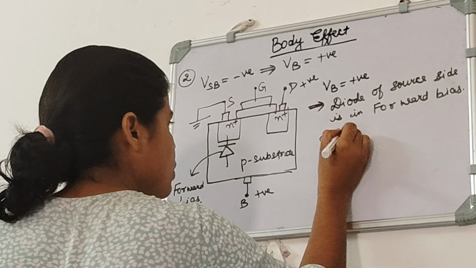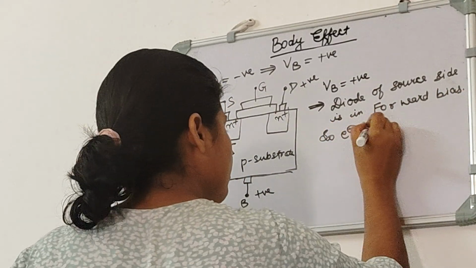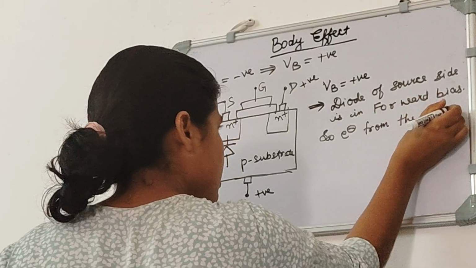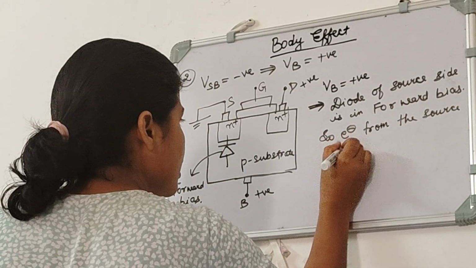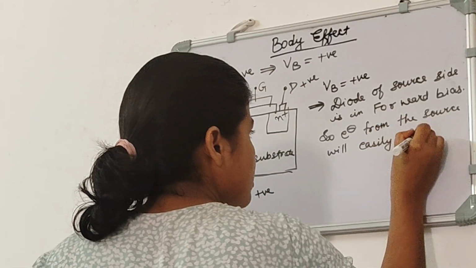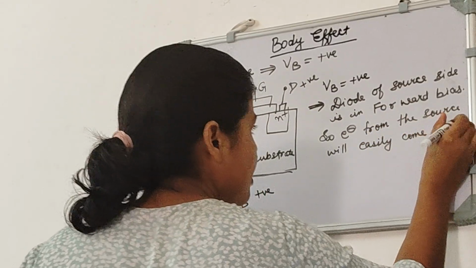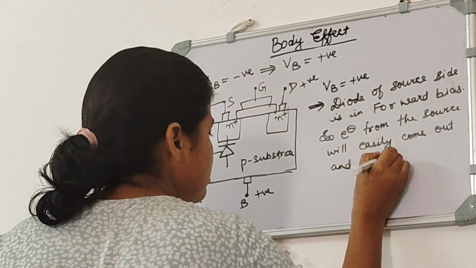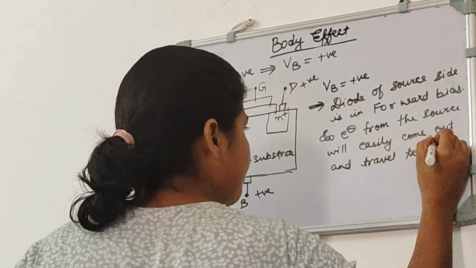So electrons from the source will easily come out and travel to drain.